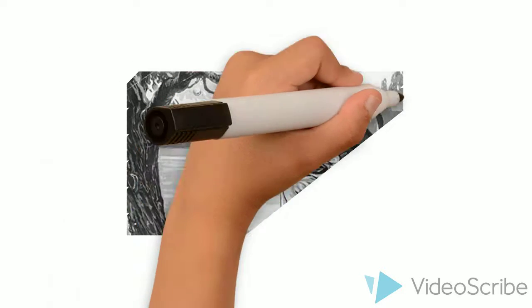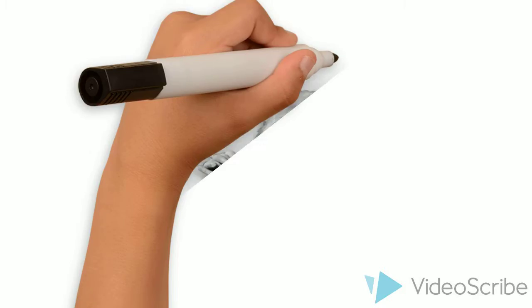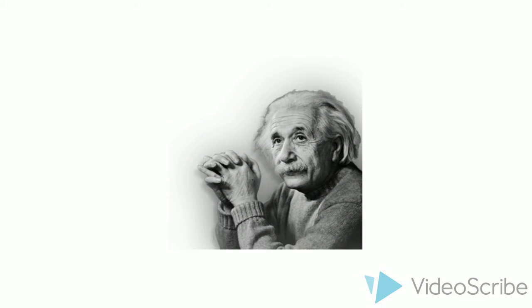While Isaac Newton had his theory of gravity, there was a German scientist who had a different theory, the theory of relativity, and his name was Albert Einstein. Einstein was a German physicist who came up with the theory of relativity and also discovered the equation for it, E equals mc squared, where m, which represents the amount of mass, is multiplied by c squared, which is the speed of light, squared, to equal E, which is the total amount of kinetic energy.